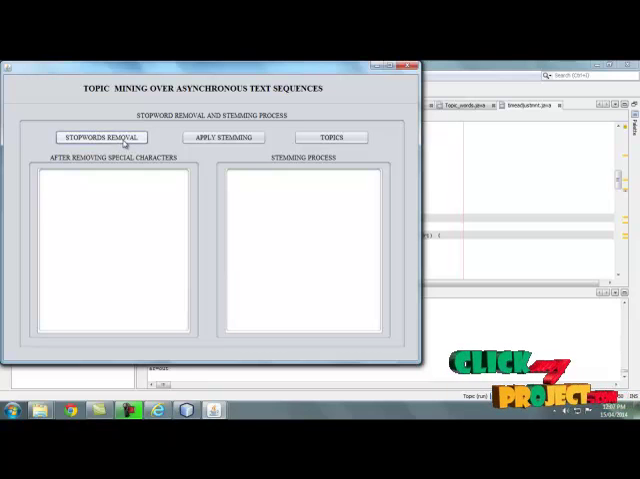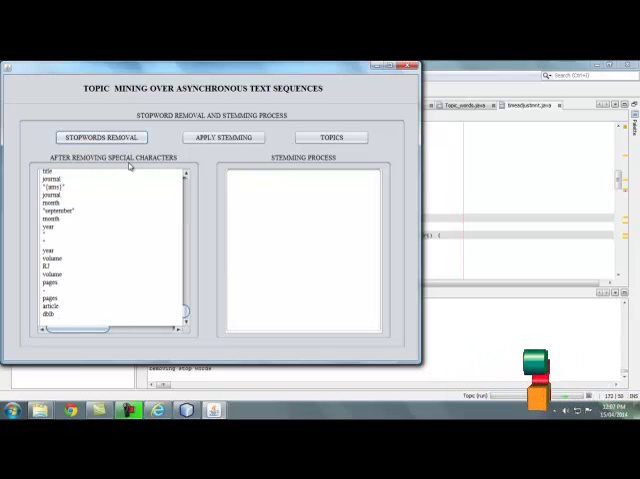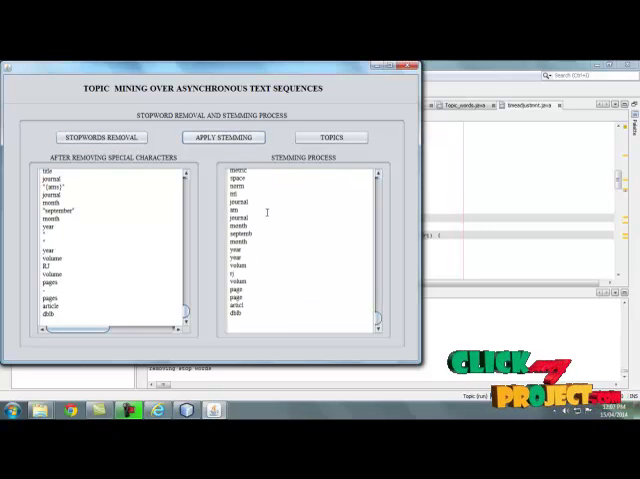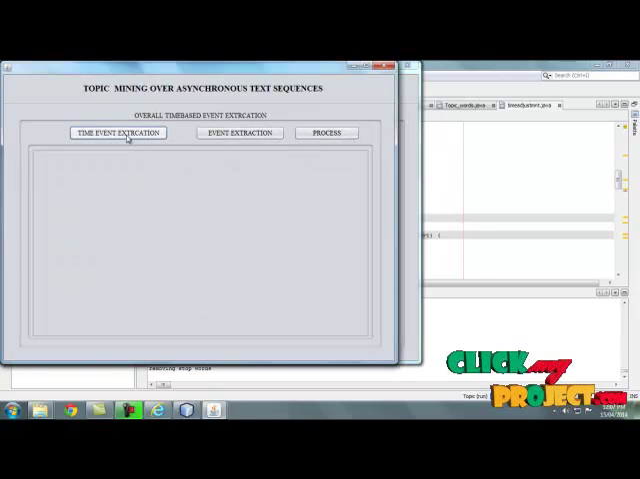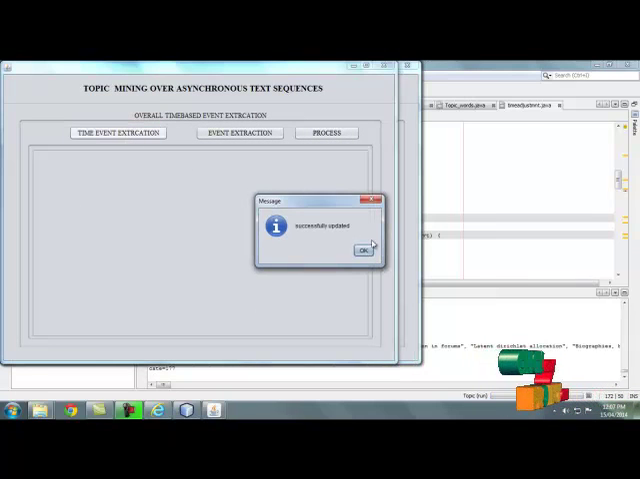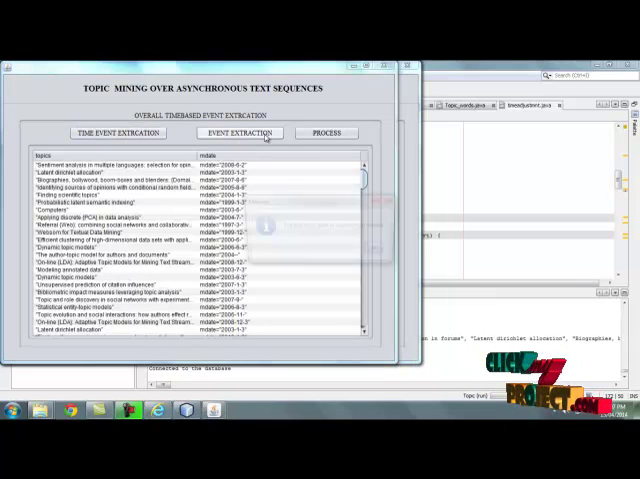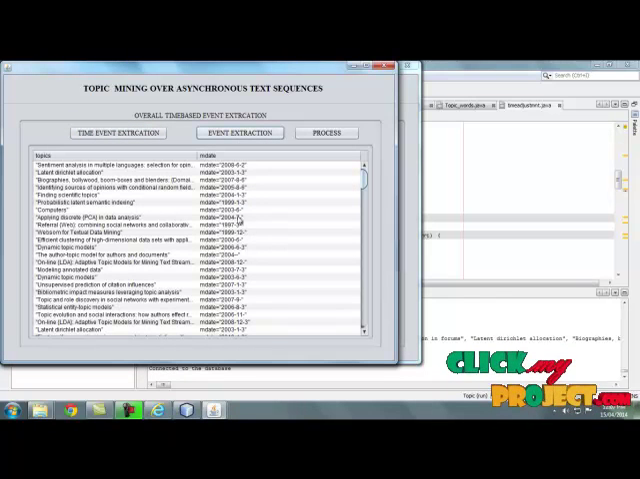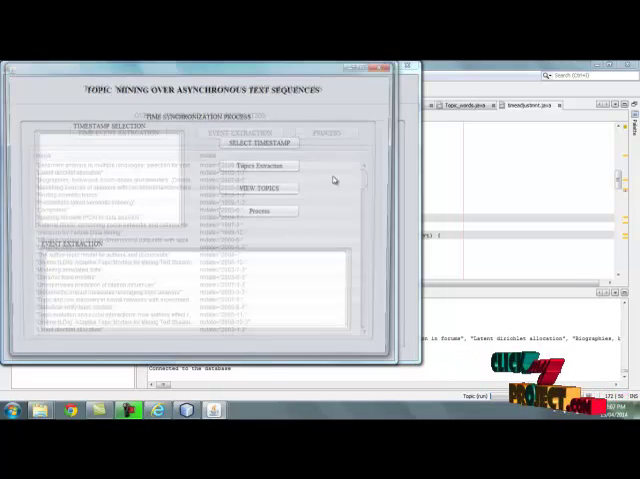Here by clicking stopword removal, the stopwords are removed from the dataset, and then we move to the apply stemming process. Here the stemming words are also removed. Then move to the topics. Here by clicking time event extraction, each sentence is extracted based on the time. Then move to the next process.